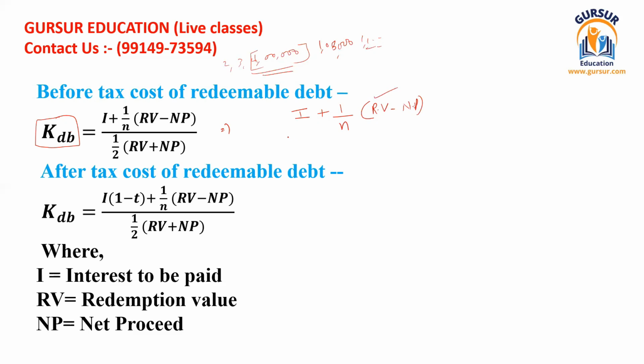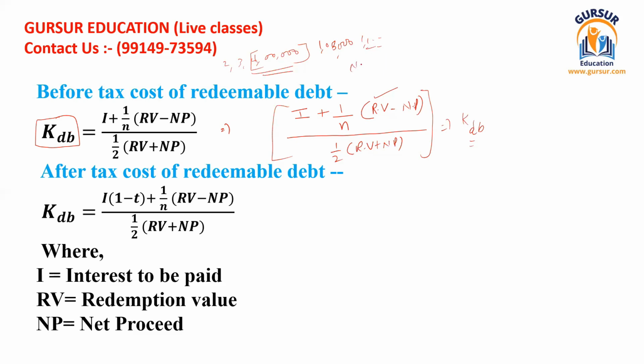Okay, so this whole equation should be divided by 1/2 of redemption value plus net proceed. So when you solve this equation, you shall get the value of cost of debenture before tax. Okay, so I hope you have got the complete idea of how you have to solve this.